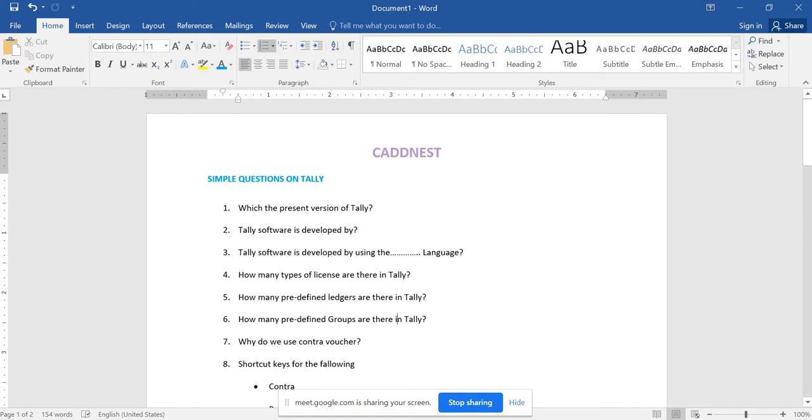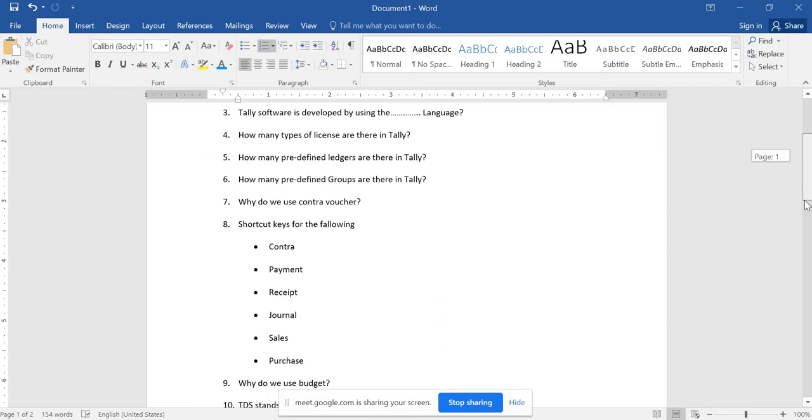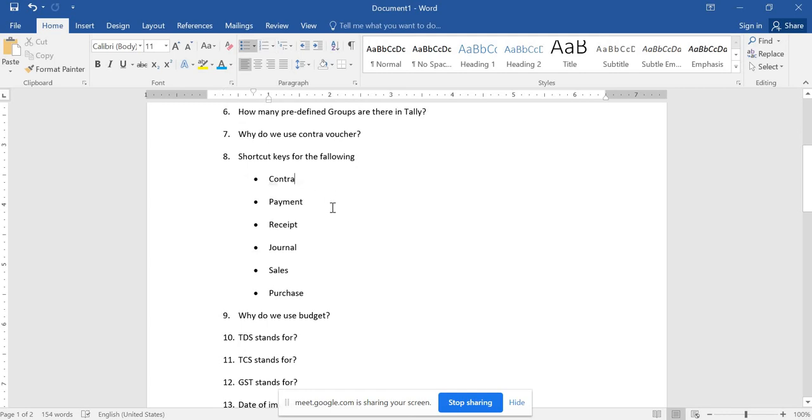And the next question is shortcut keys for the following. The very first one is contra again. For contra vouchers, F4 is the shortcut key. Next is payment. For the payment voucher, F5 is the shortcut key. Then is receipt, F6 is the shortcut key for that. And next journal, F7 is the shortcut key.